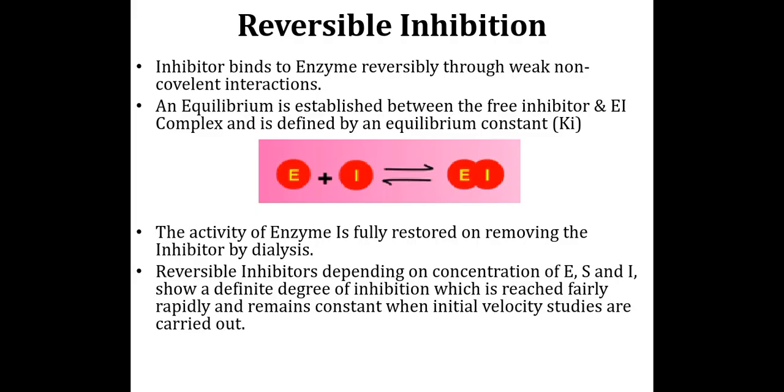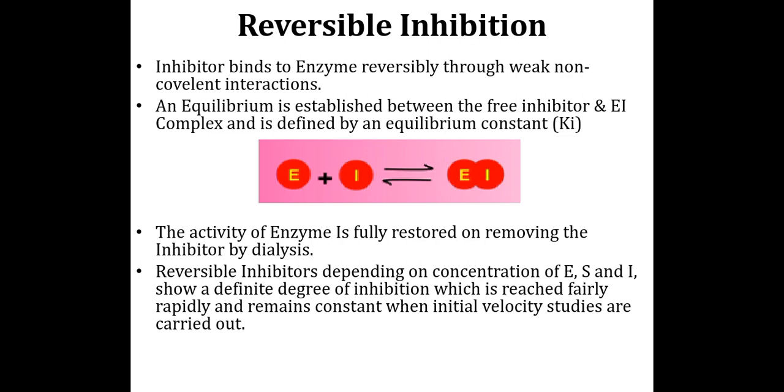So reversible inhibition means the inhibitor binds to the enzyme reversibly through weak non-covalent interactions. An equilibrium is established between the free inhibitor and enzyme, and the enzyme-inhibitor complex gets formed.